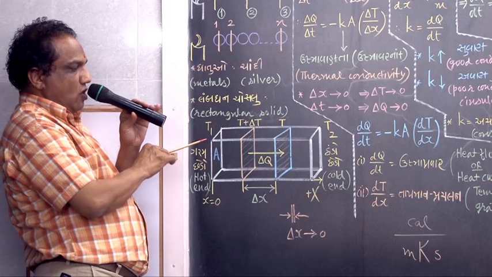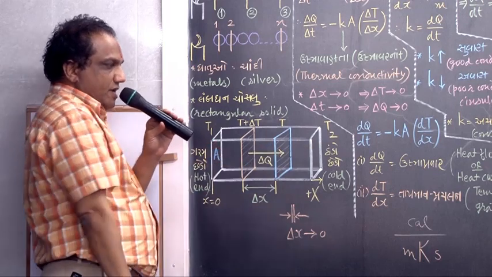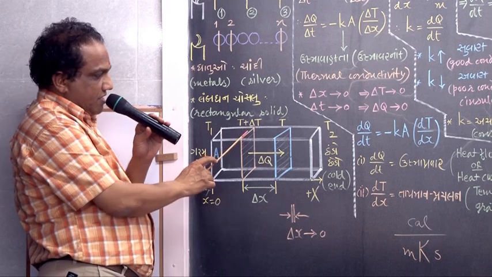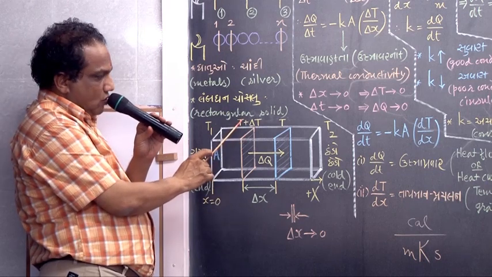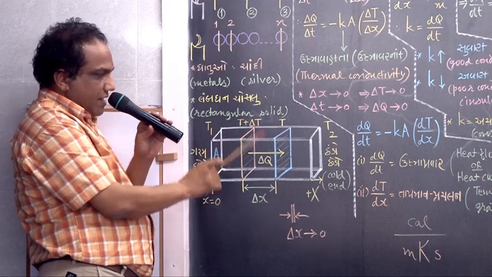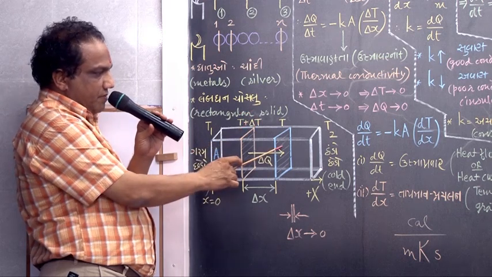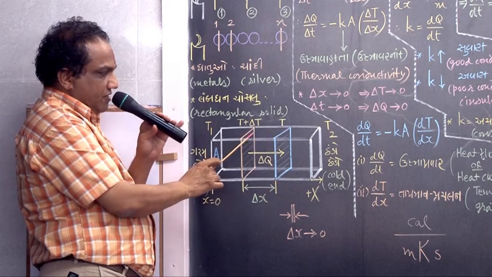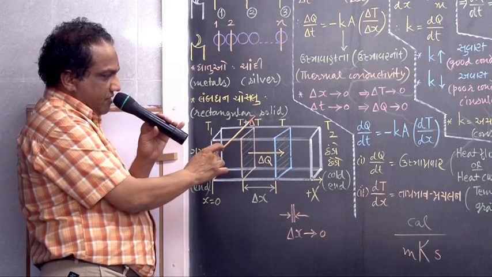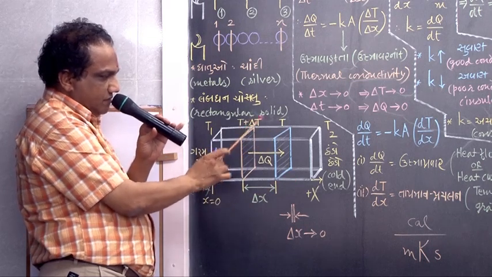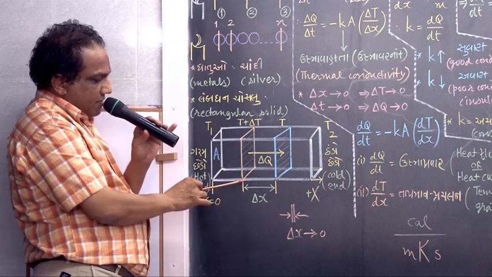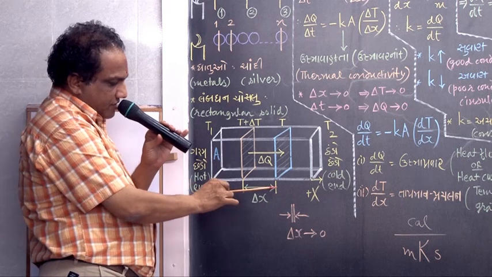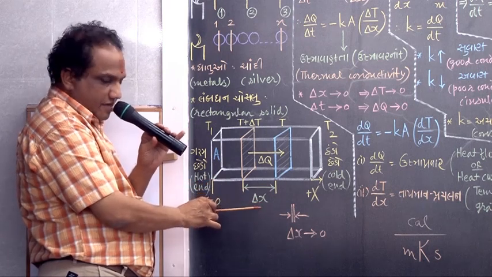As you move from the hot to the cold end, naturally the temperature will decrease. That's why here I have taken the higher temperature T plus delta T, and compared to this, here the temperature is less, let it be T. So what is the temperature difference between these two planes? Temperature difference is delta T. Then between these two planes, the perpendicular distance is delta x.